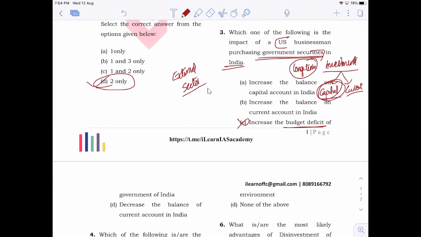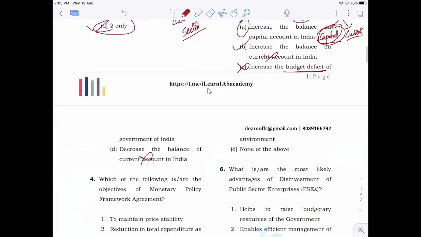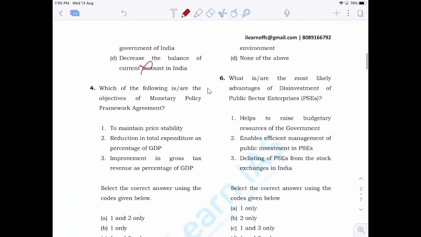So all the options with current account can also be eliminated. Answer is A, that is increase the balance of capital account in India. So that will be the correct answer. So third one, A is the correct answer. I hope it's clear because investments, as you know, are part of capital account. So an increase in investments means there will be an increase in the balance of capital account.